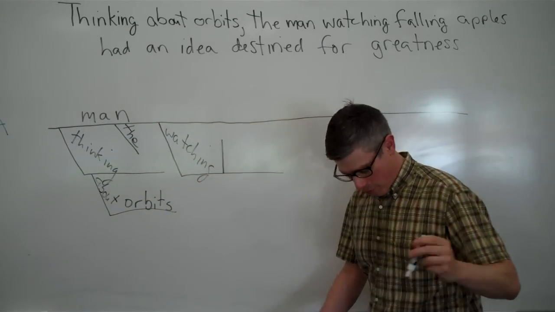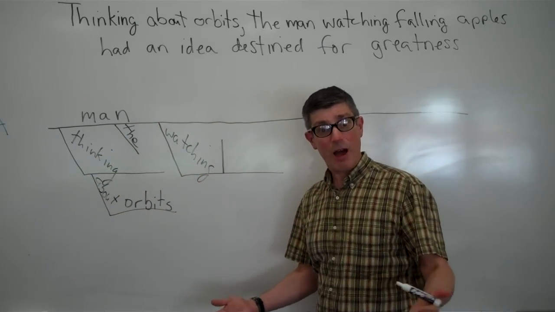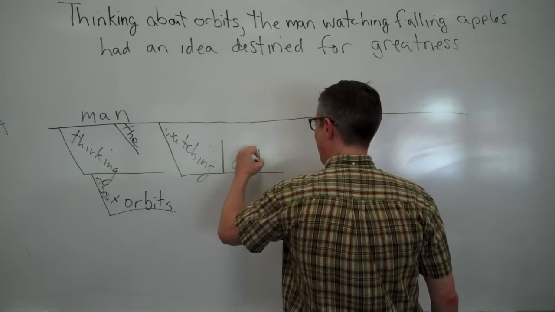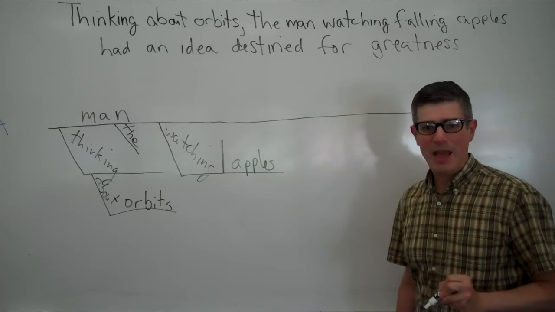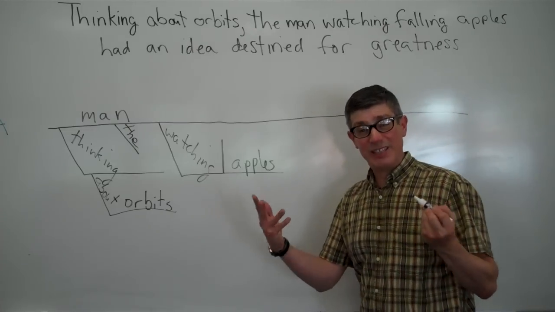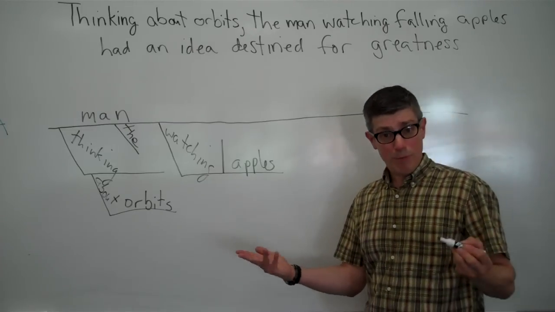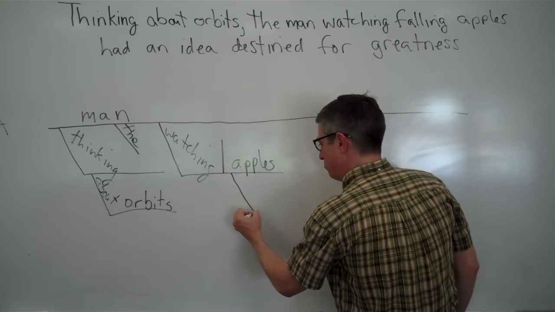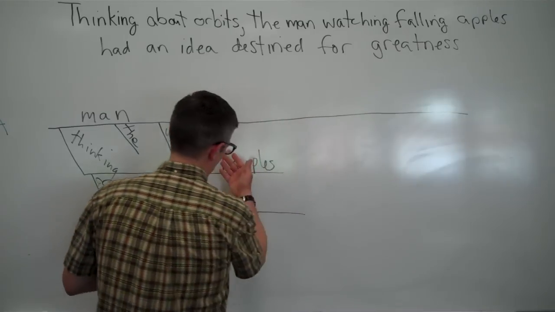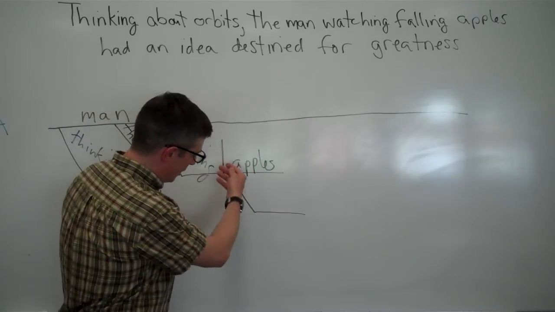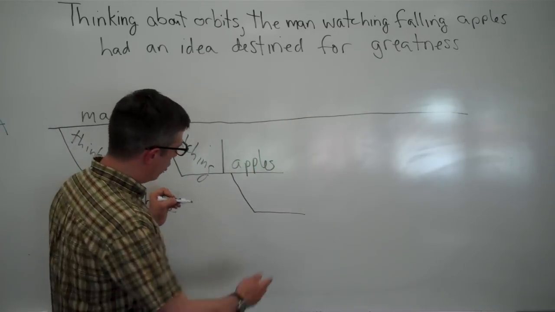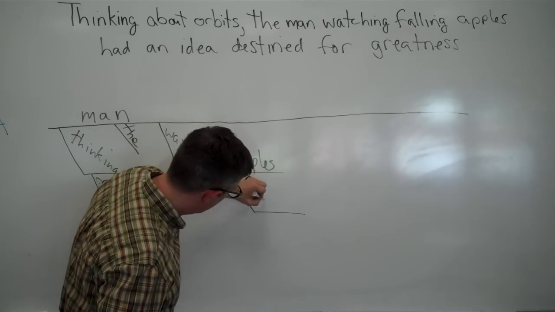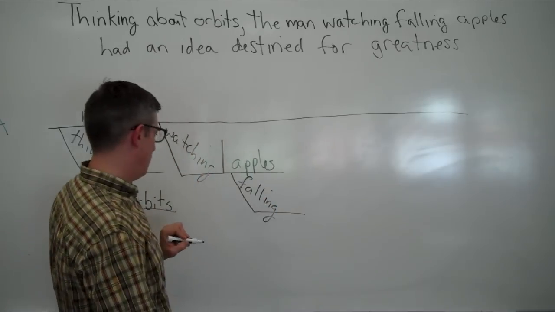So in a participial phrase, participles can have direct objects just as verbs can. So he's watching apples. And what kind of apples are they? Well, they are falling apples. And falling there is a standalone participle, modifying apples. Which apples? The falling apples. People don't always do that. You could just put the falling on a regular old modifying line to show it's an adjective, or you could do it this way to show that you know that it's a participle.